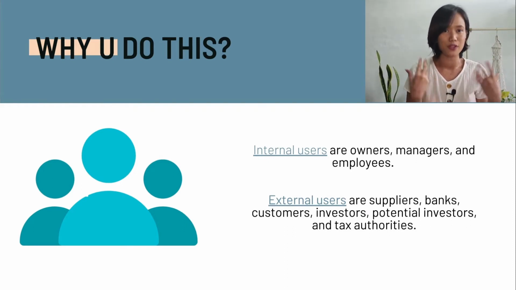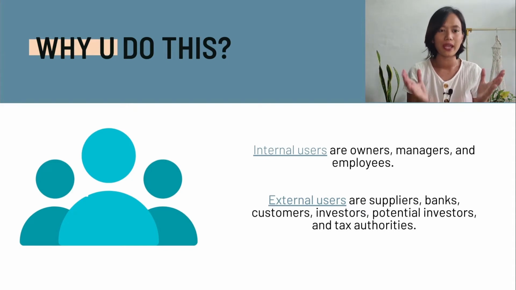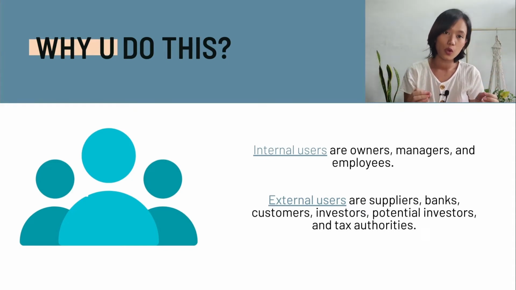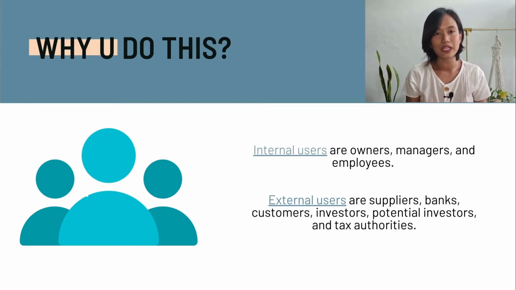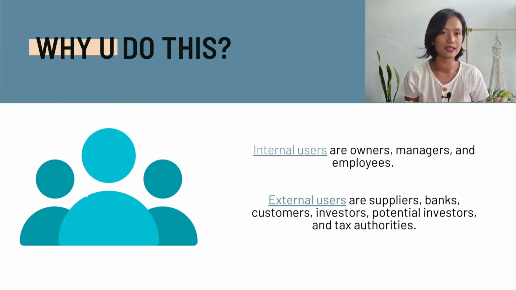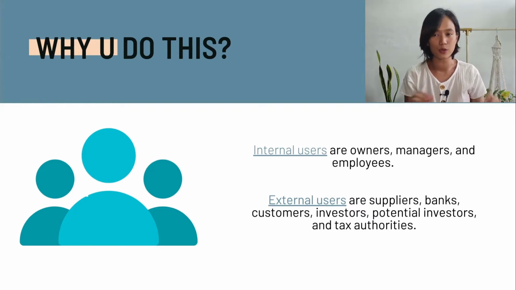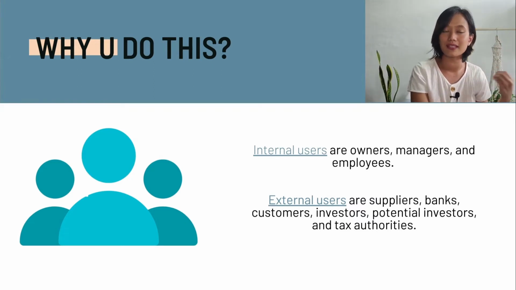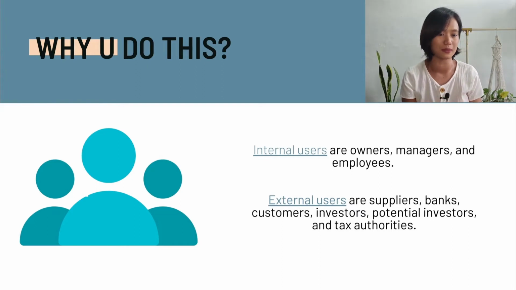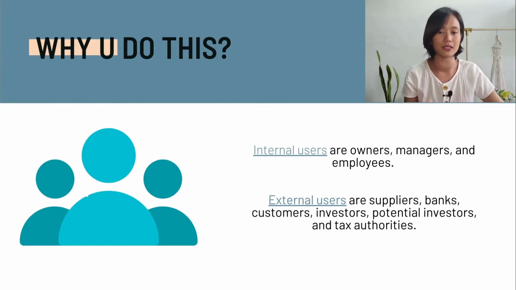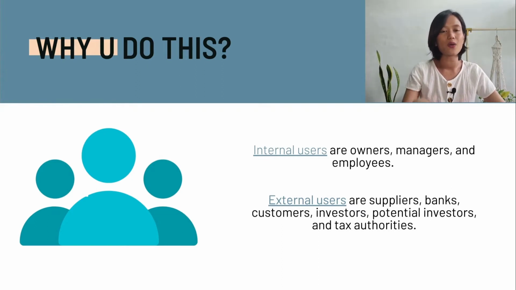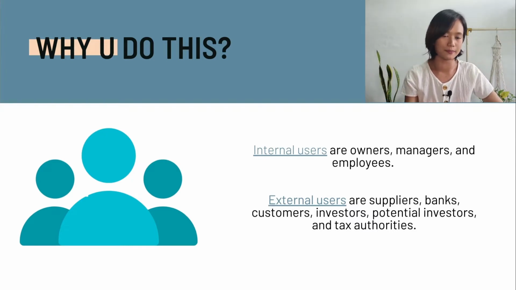I need to know how your business is doing to know if you're able to pay for your loans. These are the users of the financial statements. It's very important to communicate to these stakeholders using our financial statements, because in them, they will be able to see how our business is doing.